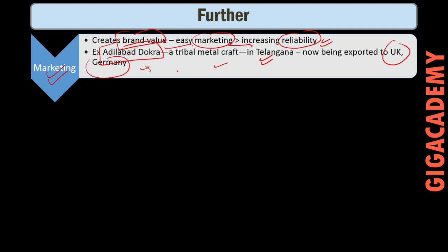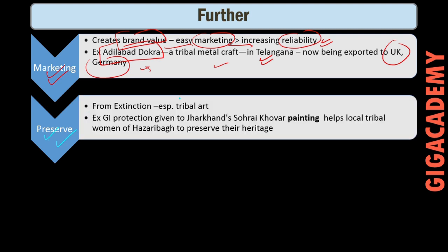So, obviously, if it is earning money, it helps in protecting culture. What next? You can write it helps in preserving culture, especially tribal arts. Suppose, for example, GI protection given to the Jharkhand Sohrai Khovar painting. It helps local tribal women of Hazaribagh to preserve their heritage.